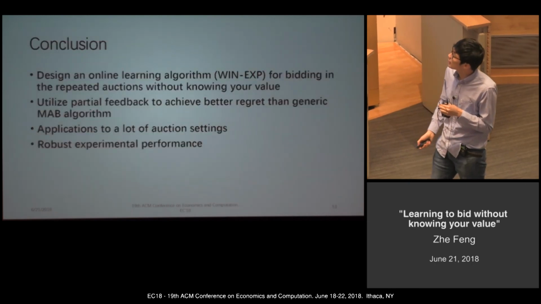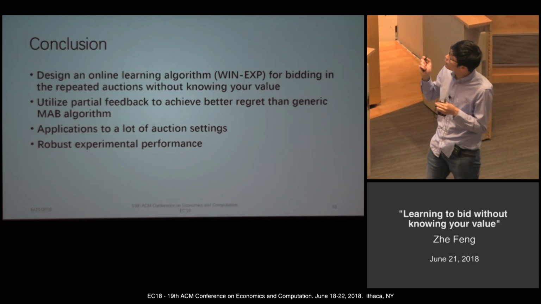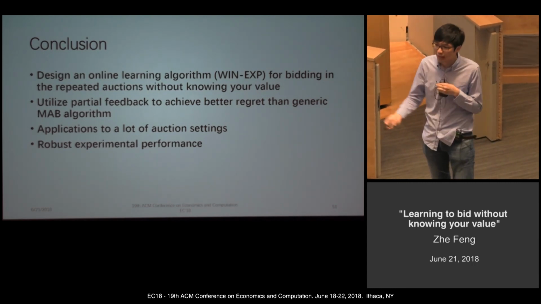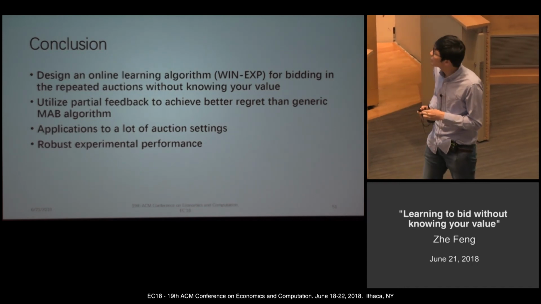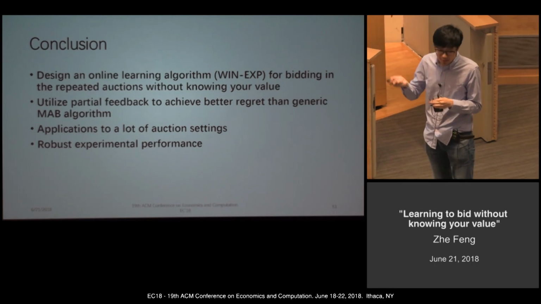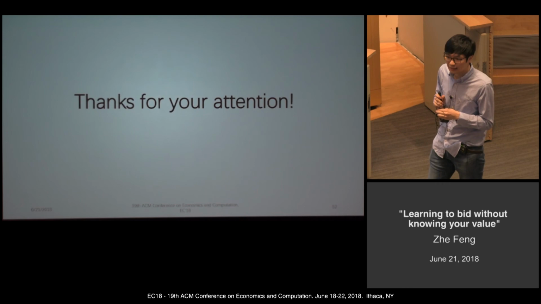So, in summary, we design a new algorithm called WinEXP3. We utilize partial feedback to achieve better regret, and we can apply it to a lot of different auction settings. Our algorithm also has robust experimental performance. Okay, that's it. Thank you.